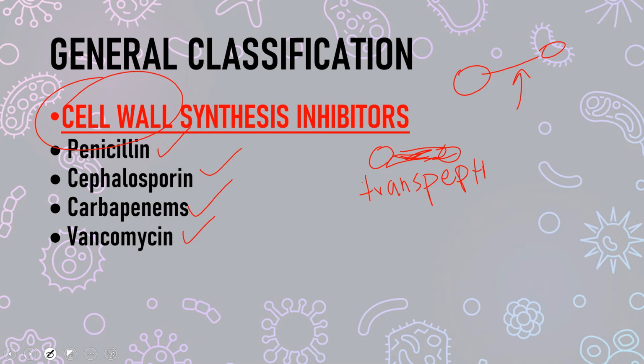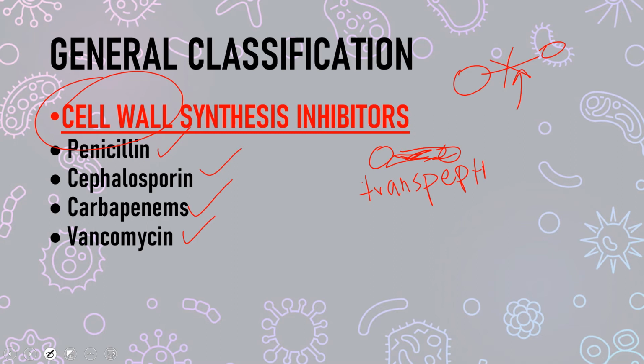Cell wall synthesis inhibitors, penicillin, cephalosporin, carbapenems, and vancomycin, block that cross bridging in the bacterial wall, and they basically inhibit the formation of peptidoglycan links in the cell wall. So when this happens, the bacteria cannot have any cell wall and will be lysed by the osmotic pressure.